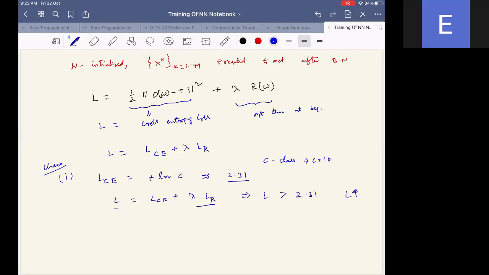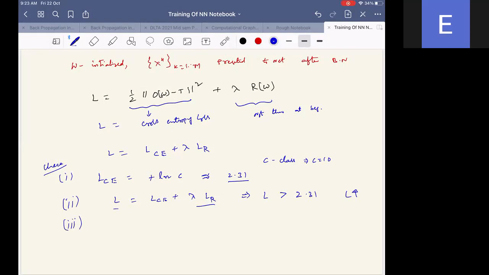So initially, the forward propagation is fine and the loss is properly calculated. That means all the weights are well propagated, and whatever operations you are supposed to do in the forward pass, you are doing correctly. Now adding the regularization term and increasing the loss indicates that the regularization term is also properly added. So this is the second check.